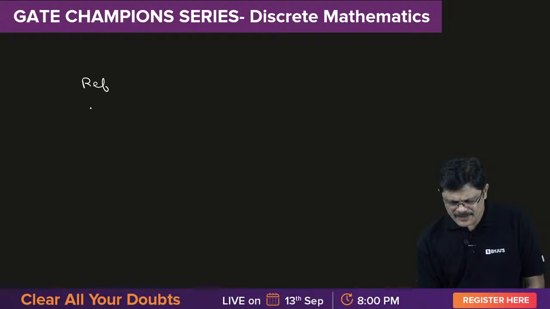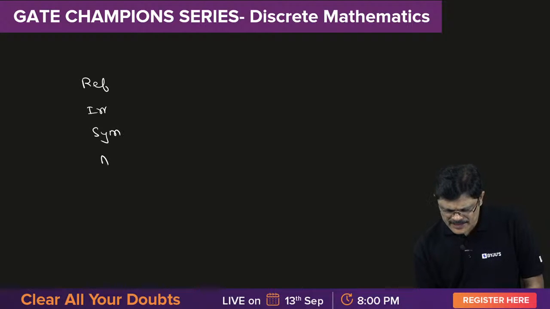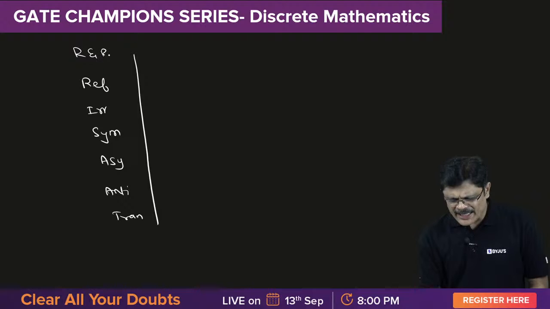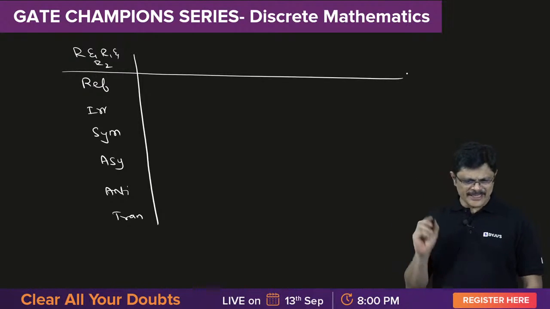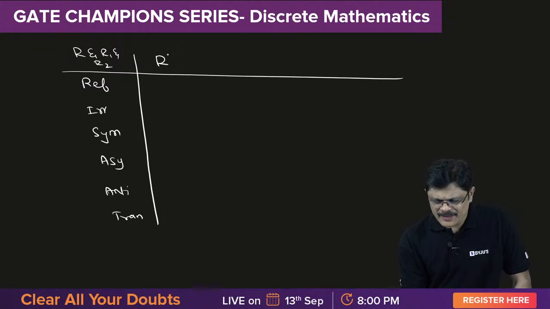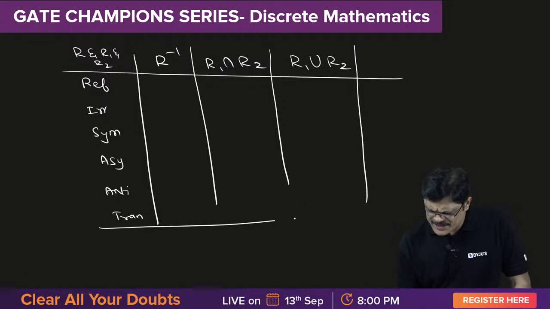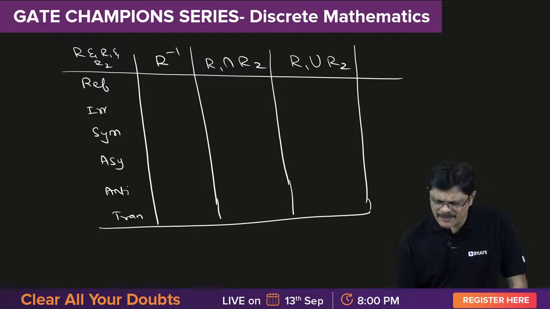Reflexive, irreflexive, symmetric, asymmetric, antisymmetric, and transitive. Suppose R, R1 and R2 are satisfying any of these properties. You can say about R inverse directly. You can say about intersection of two relations. You can say about union of two relations. Those who can remember this table can never go wrong in this, my dear friends.